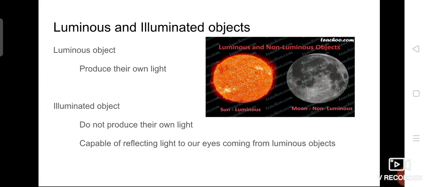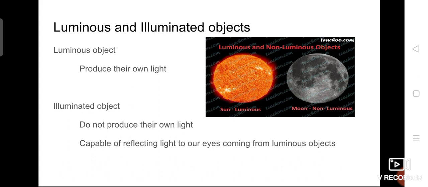So what do you mean by luminous objects? Luminous objects produce their own light. The objects which have the ability to produce light are luminous objects. Definitely, all the luminous objects can be seen. Okay, what do you mean by illuminated objects?